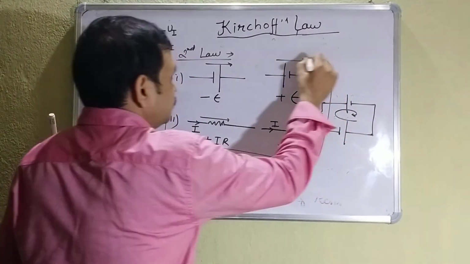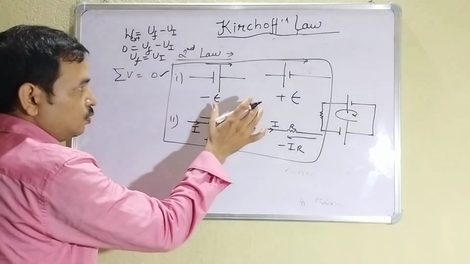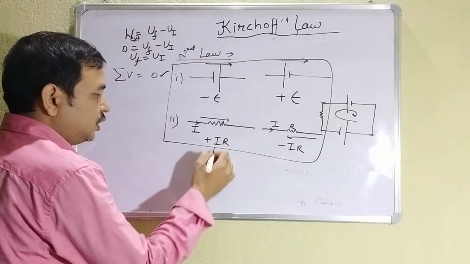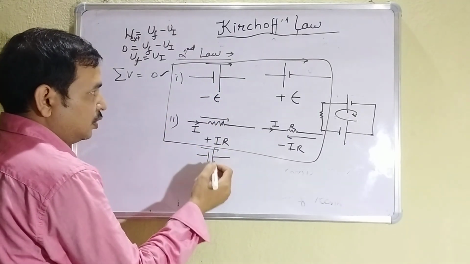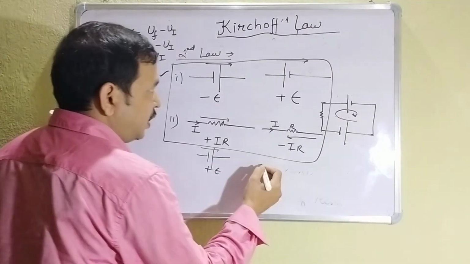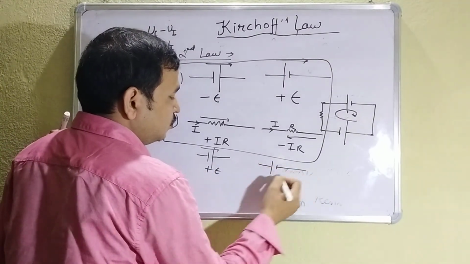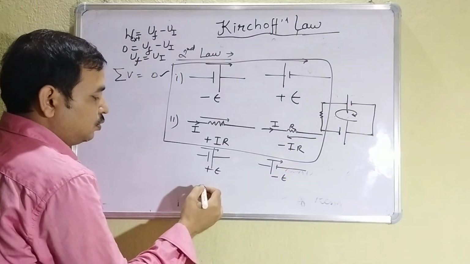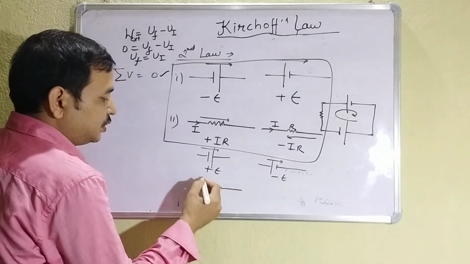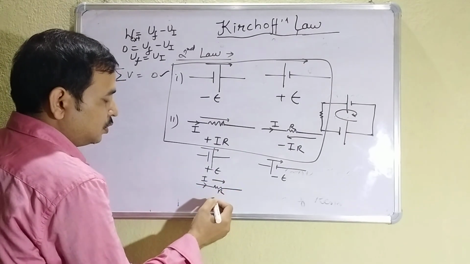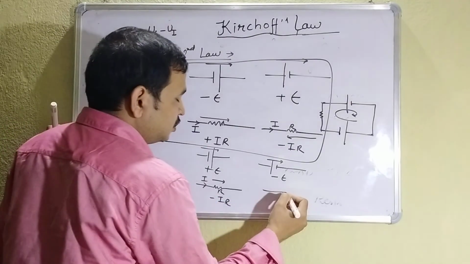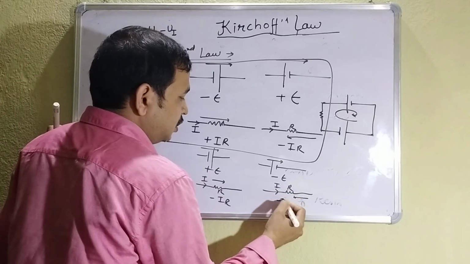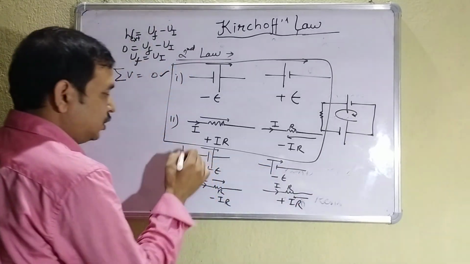Clear? If you are following this, stick to this and don't go to the other rule. If you are following just the opposite, suppose this you are taking as positive, then this you have to take as negative. Clear? And just opposite to this, direction of current will be taken as minus IR and opposite to the direction is plus IR. So this is the second part.